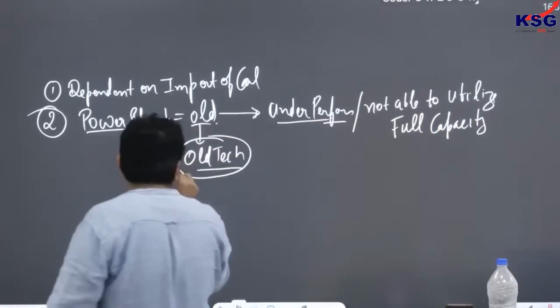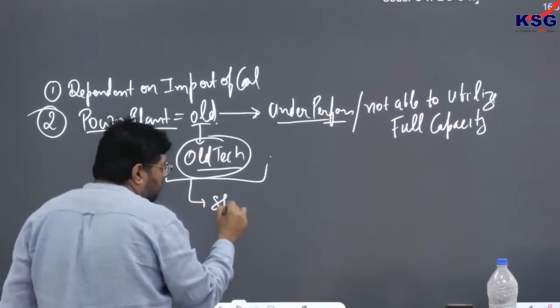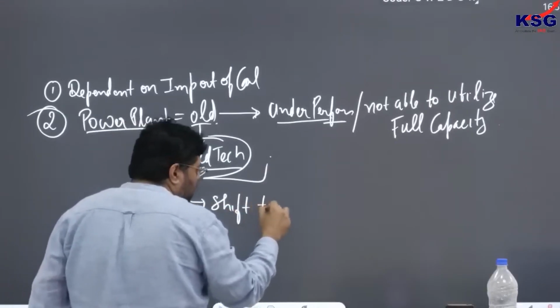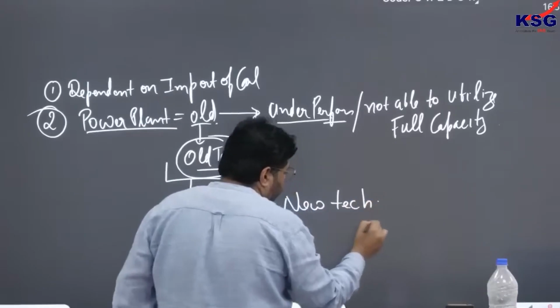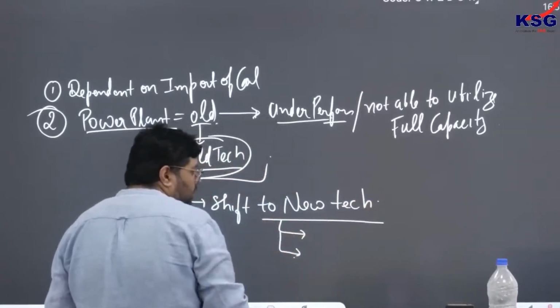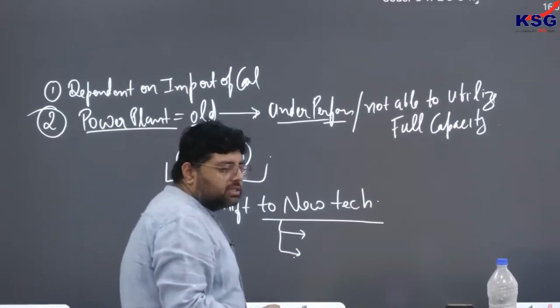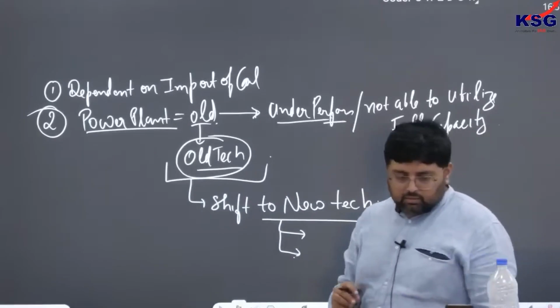Okay, so ultimately if power plants shift to new technology, two things will happen. Number one, less input is needed.